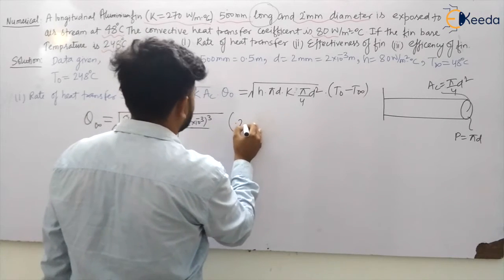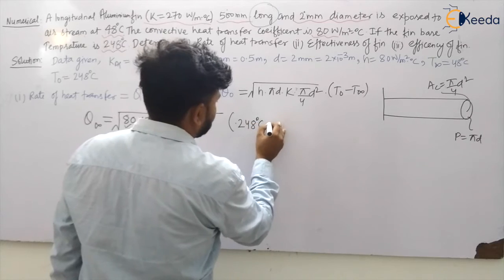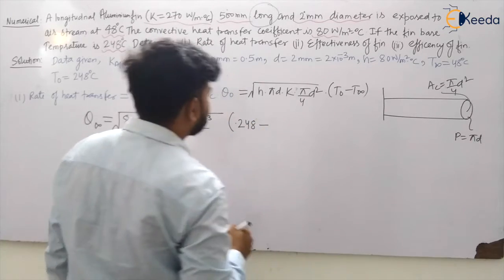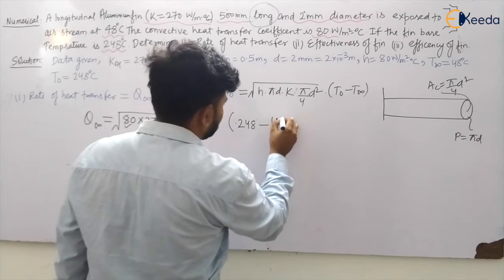What is the base temperature? 248 degrees Celsius, minus the surrounding temperature, which is 48 degrees Celsius.